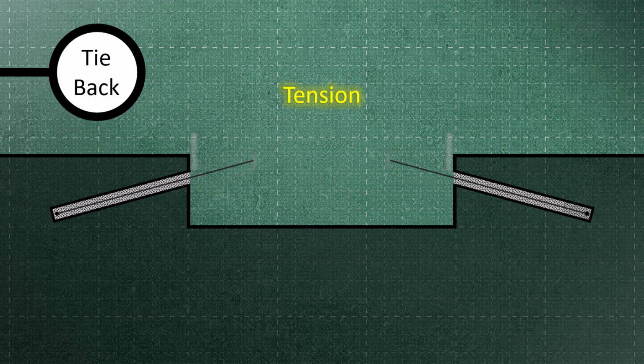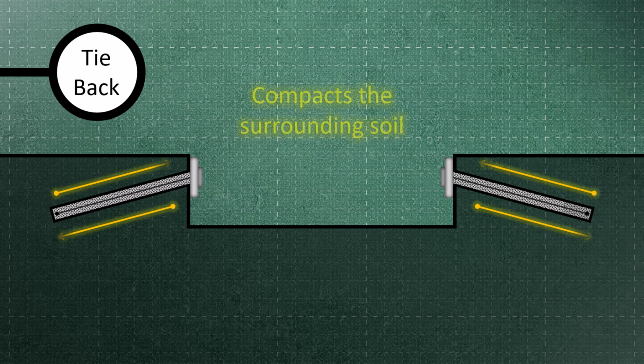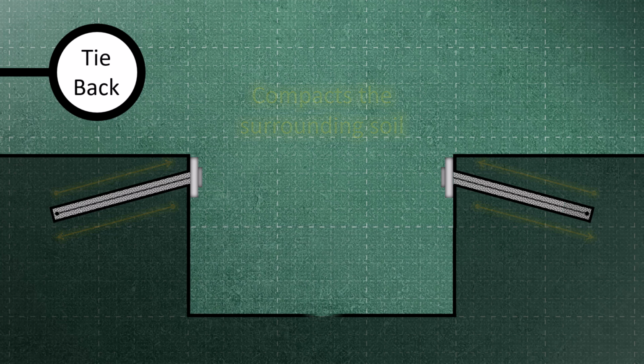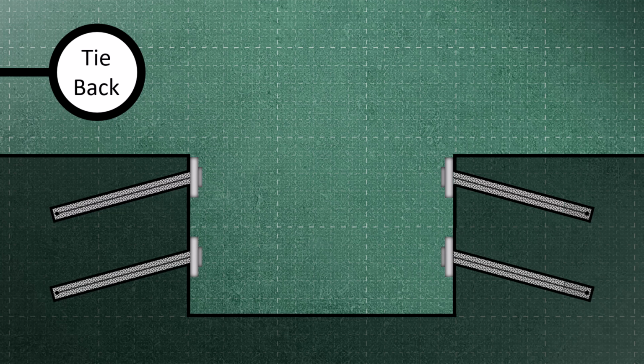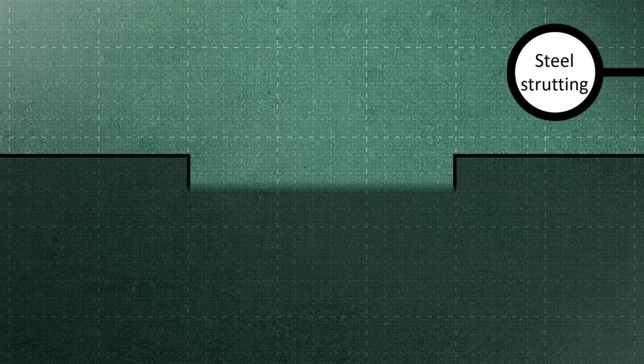Finally, after the concrete hardens, we secure the steel cables in place using specialized fittings. This process generates a force that compacts the surrounding soil and stabilizes the pit. Depending on the height of the excavation, this procedure may need to be repeated multiple times. Another method is known as the steel strutting system.